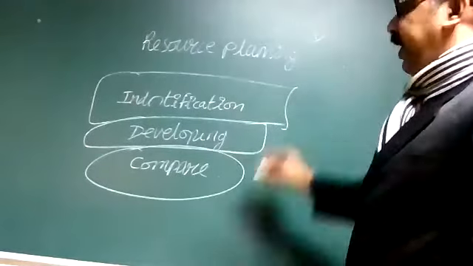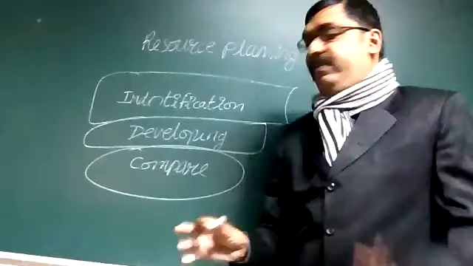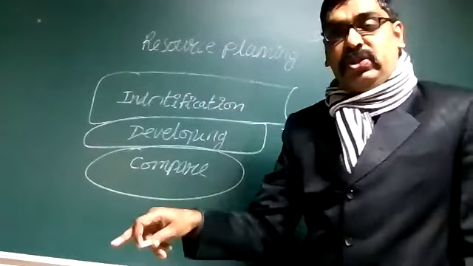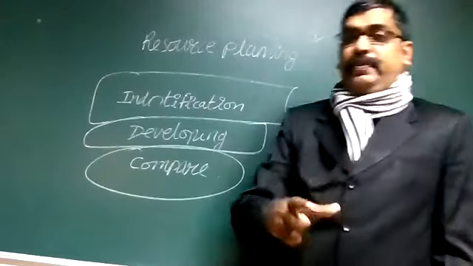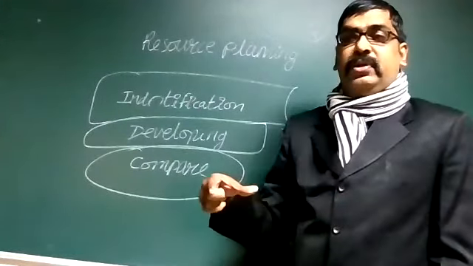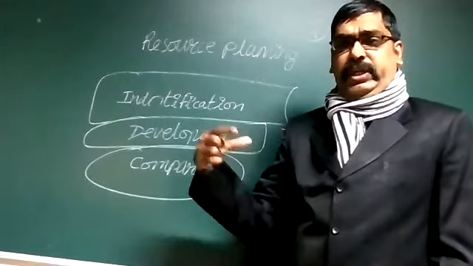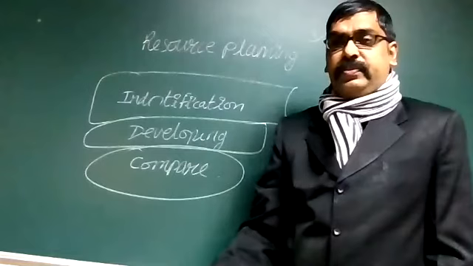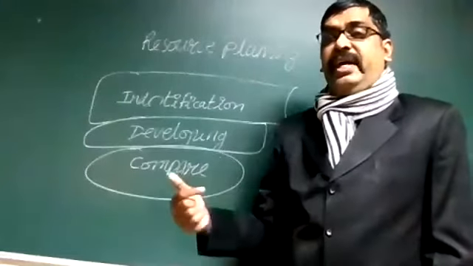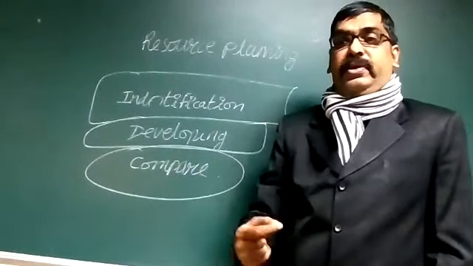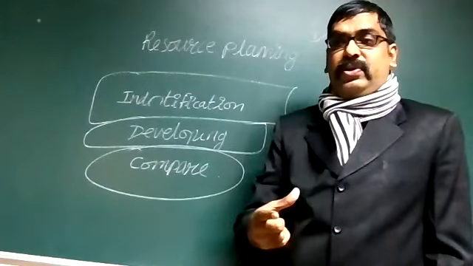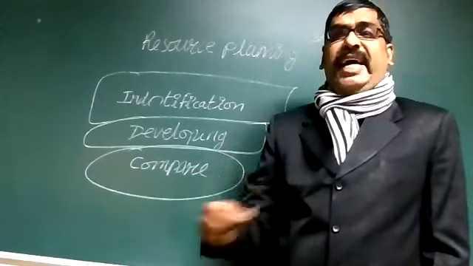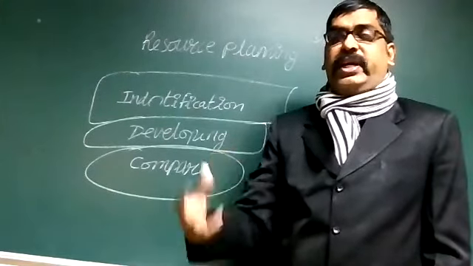So what is resource planning? Plan perfectly. First of all, identification, then develop that particular resource. For example, our sea boundary, we have great opportunities because there is a 15,200 kilometer coastline area, and if we develop that resource, it generates lakhs and lakhs of employment for the country.